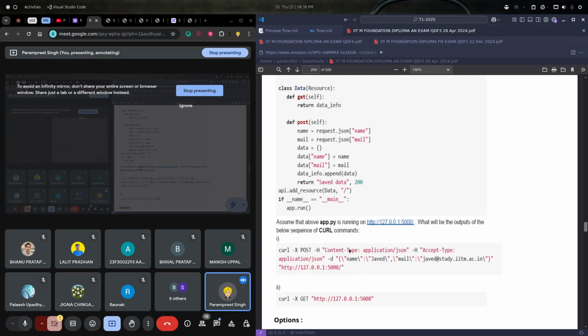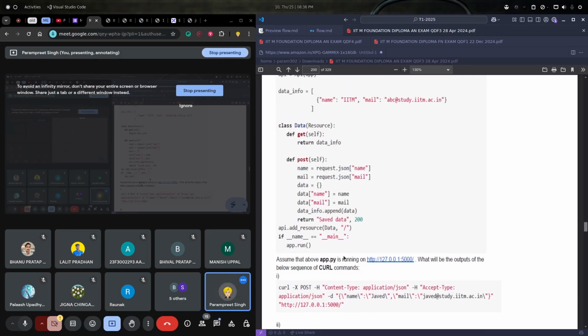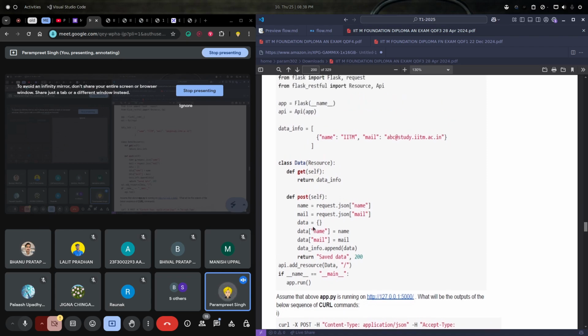Then what will happen? You tell me what will happen if we do a POST request. It will just pass this object that we provided to the post function, and it will create a data dictionary, and that data dictionary will be added into data info.